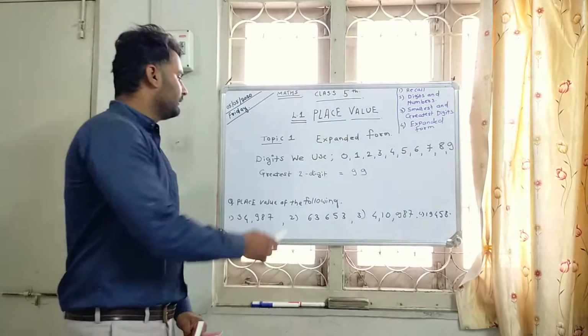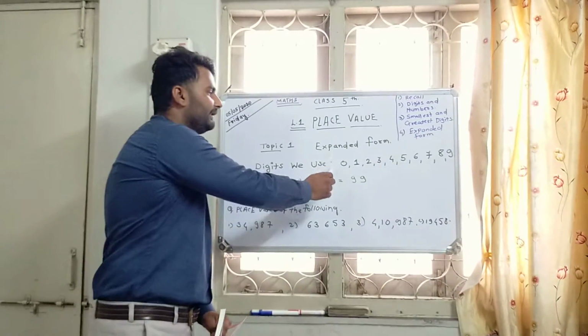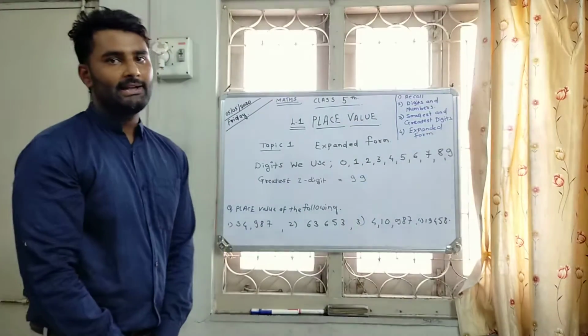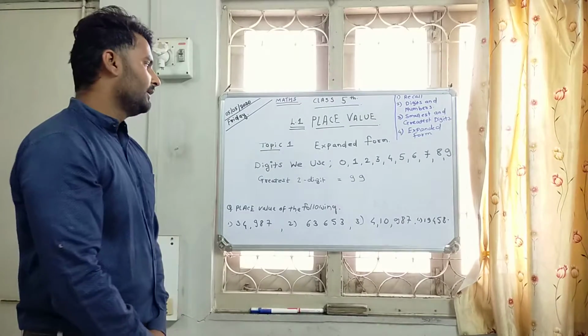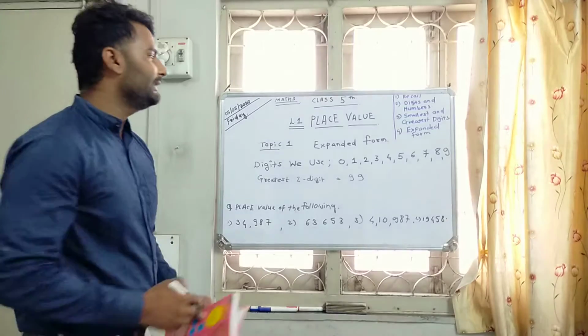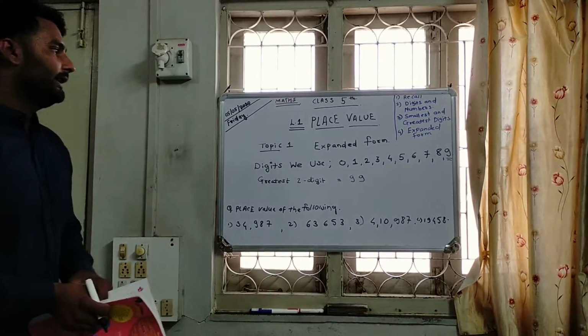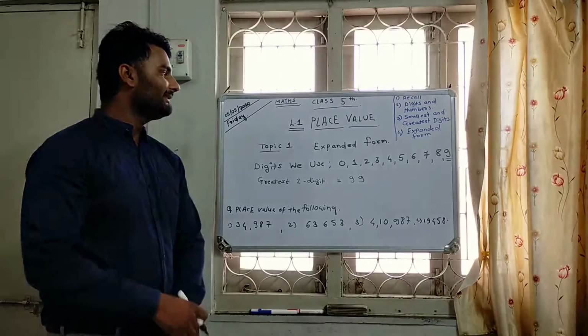Okay. So we are moving into digits. The single digits are 0 to 9. Up to 9 they are single digits. So we know that our greatest single digit is 9. Everyone knows that the greatest digit is 9.